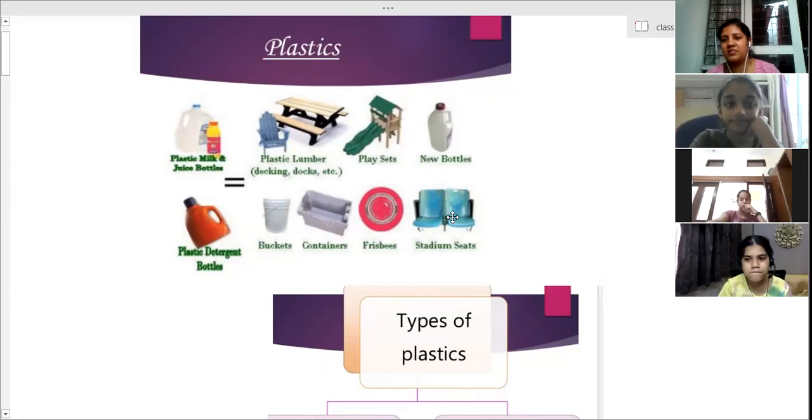At home also, instead of wooden ones, some visitors' chairs we keep are plastic, and on balconies we use plastic chairs. Those are made of plastic.